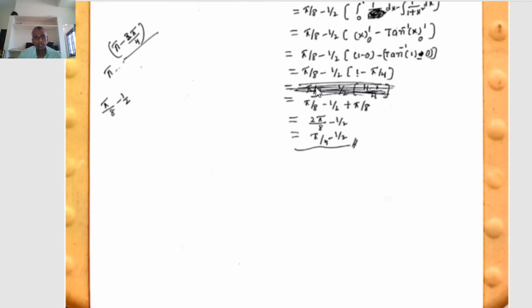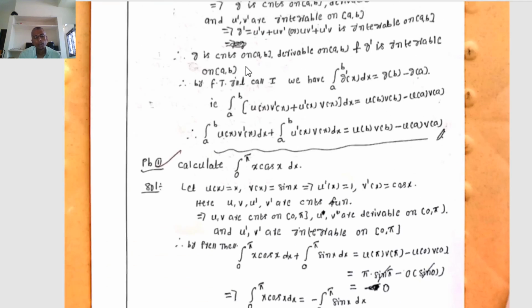This is how, using integration by parts, we can find the value of the integral with limits of x, in any one of the problems.